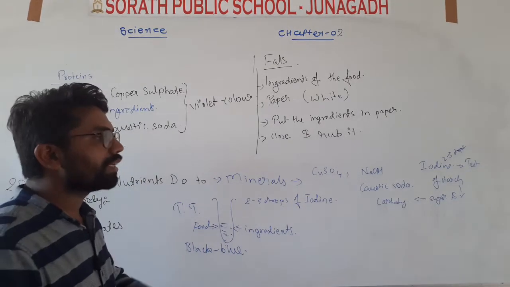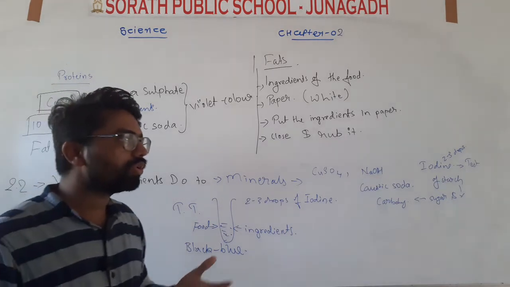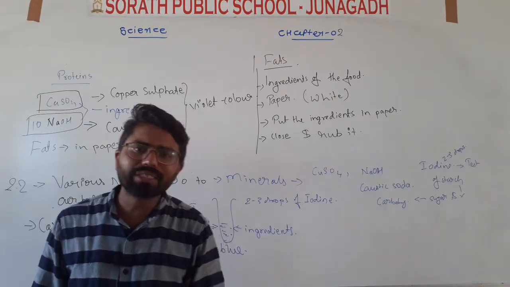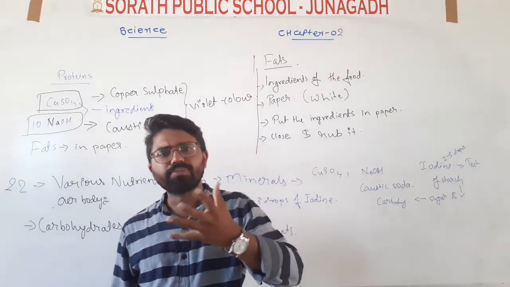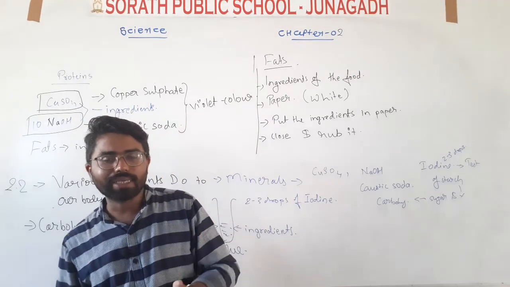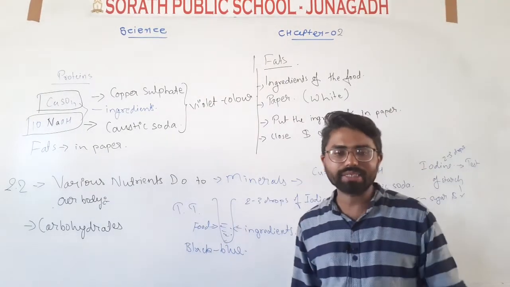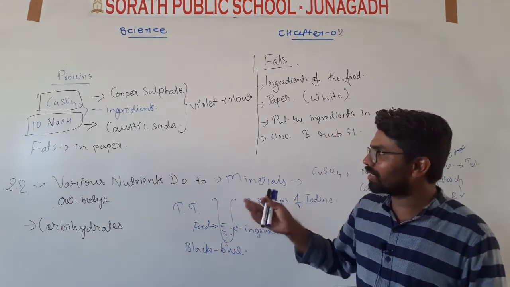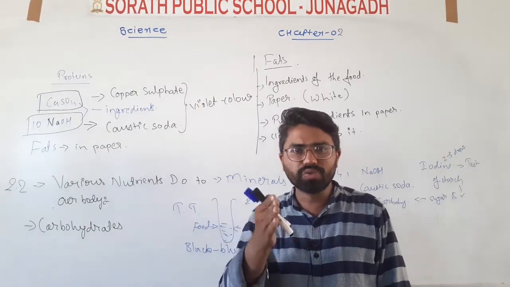we will see our next topic. Our next topic is 2.2, various nutrition due to our body. Means various nutrition, does it need? Our body needs various types of nutrition. Why? The question is asked that our body needs different types of food or different types of nutrients. Why does our body need them? Now we will discuss the nutrients and their usefulness in our body.